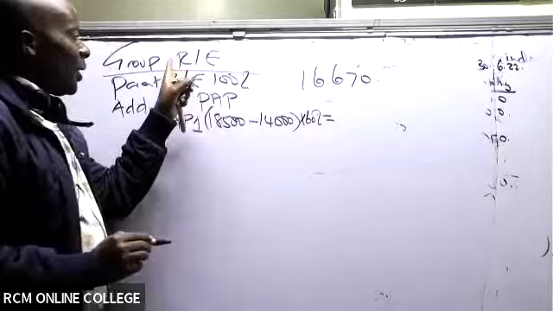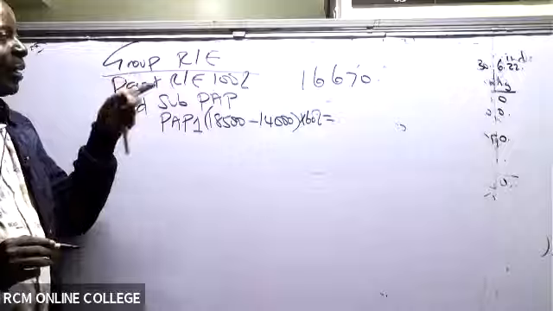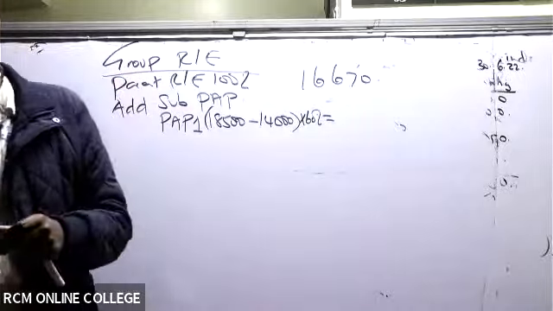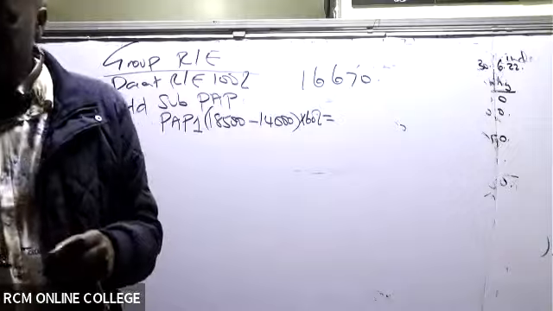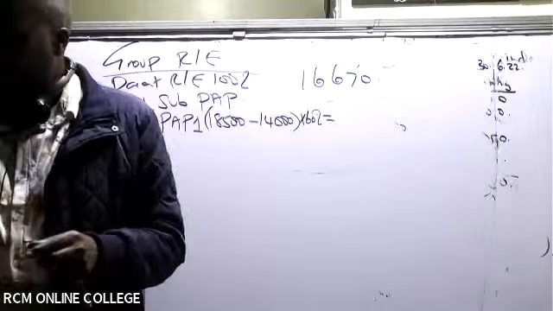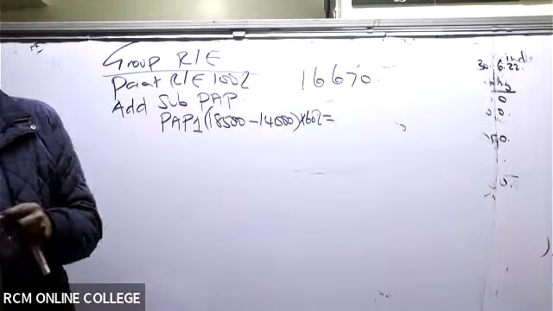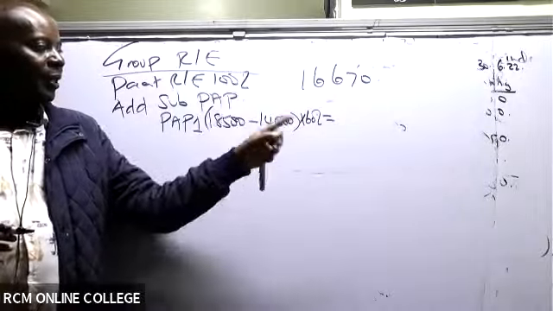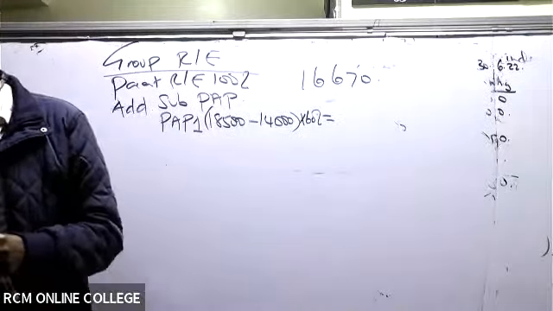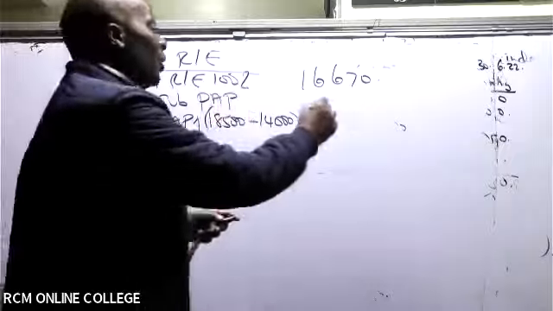Remember, the retained earnings are for the parent, so the parent is getting their share. So 60%. Can anyone give me this minus this times 60%? What are we getting there? 2,700. Thank you very much.